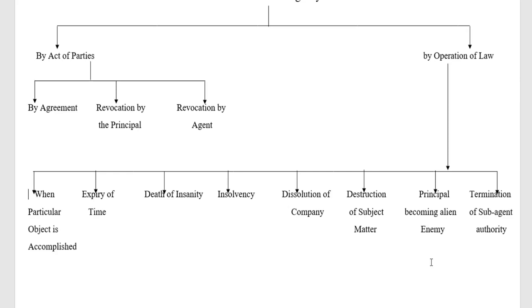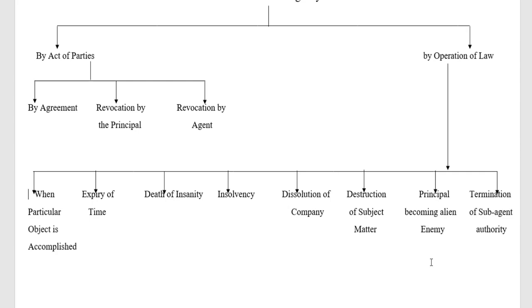There will be some war atmosphere. So when such a war has broken out or some war climate has been created between India and China, then this principal from India will be converted into an alien enemy. So when the principal becomes an alien enemy also, the contract of agency will be terminated.